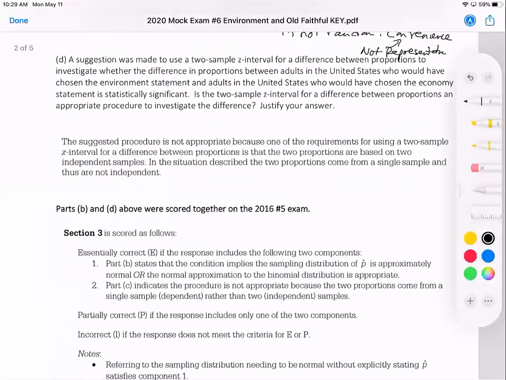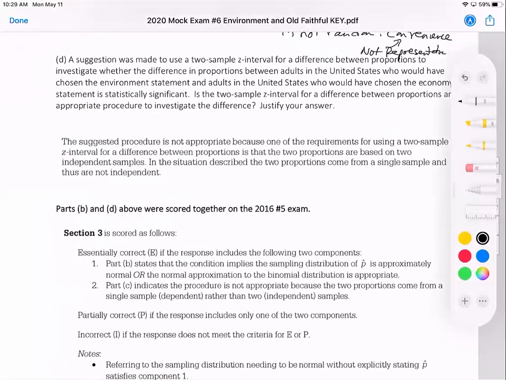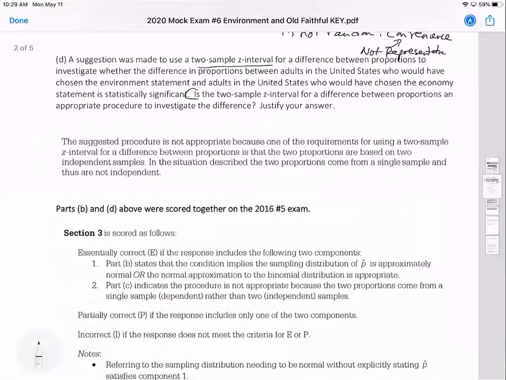All right, and then D, a suggestion was made to use a 2-sample z interval for a difference in proportions between those who would have chosen the environment statement and those who would have chosen the economy statement. Is this appropriate? Is the 2-sample z interval appropriate here? Justify your answer. And the answer we would say is no, it's not appropriate, because one of the requirements for a 2-sample z interval is to have two samples. It's based on 2 independent samples.